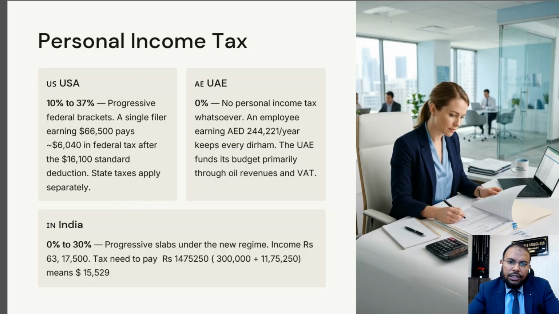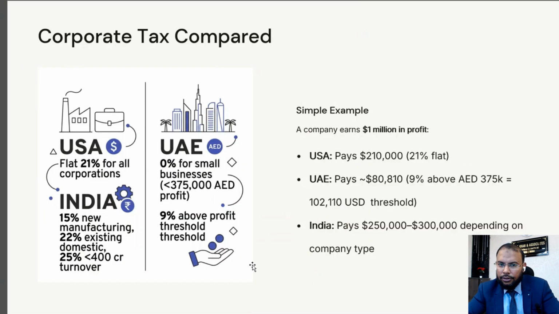Further, here we will discuss corporate tax. As you know, in the USA, if you are a C corp, you have to pay a flat 21% tax. Suppose your company earns $1 million as profit. In the USA you have to pay at the rate of 21%, which will be equal to $210,000.